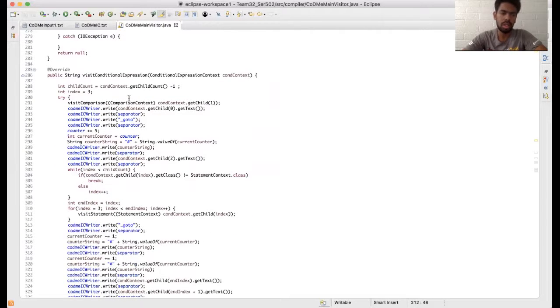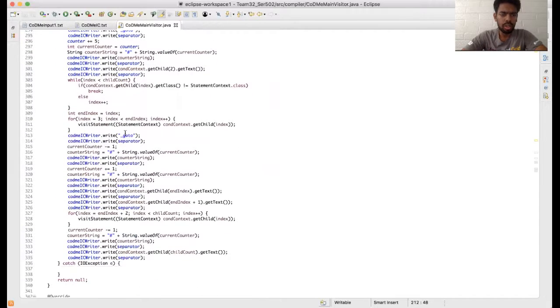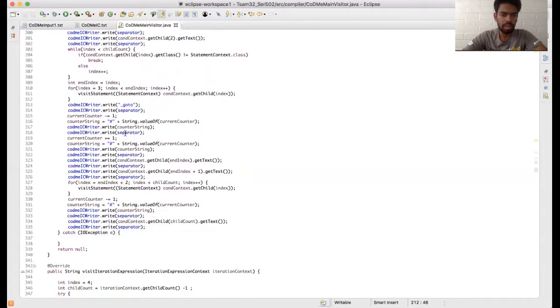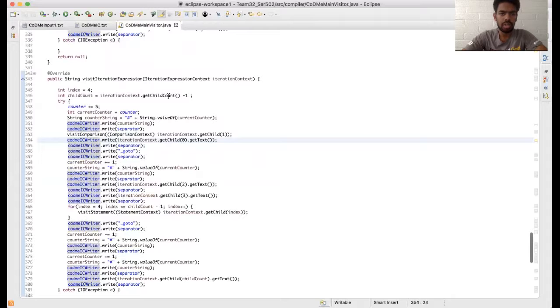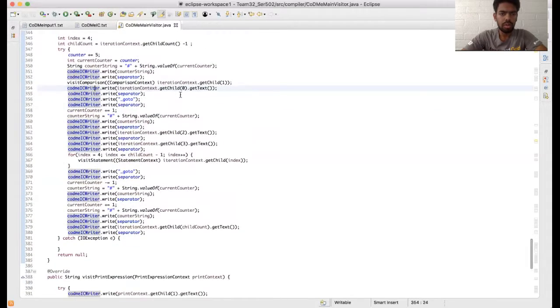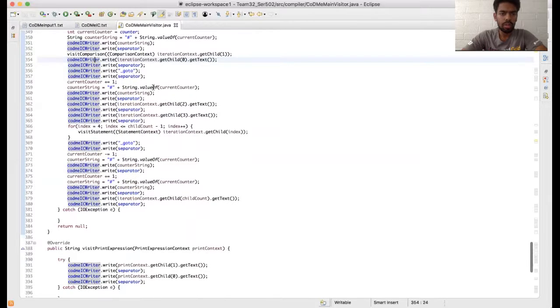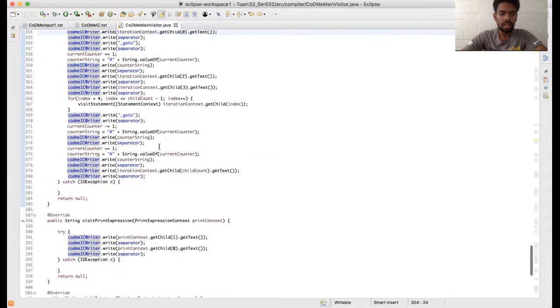The condition operator we are using here, and we are using a goto, and then we are going up and down on that. We are using the iteration syntax also, and again here we are using a child count, and while we get the goto, we go down on that and come up.